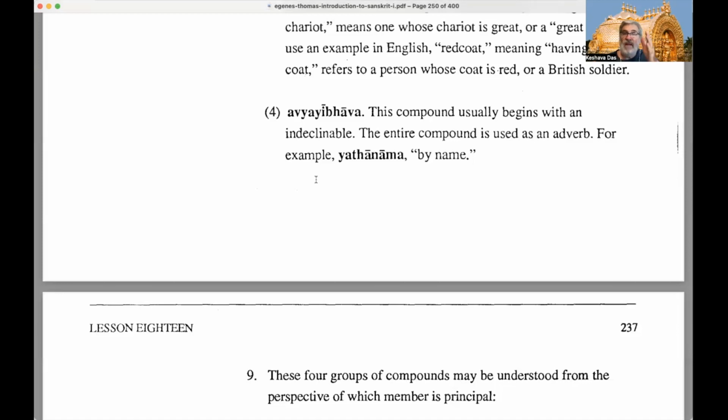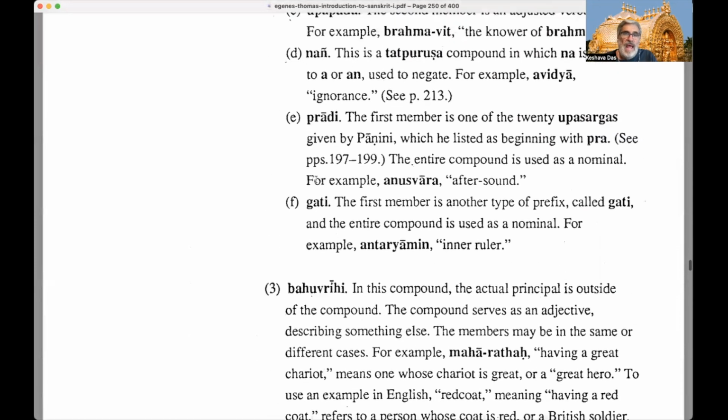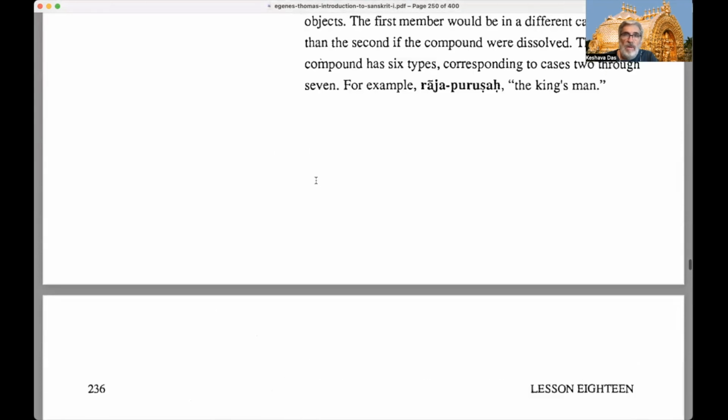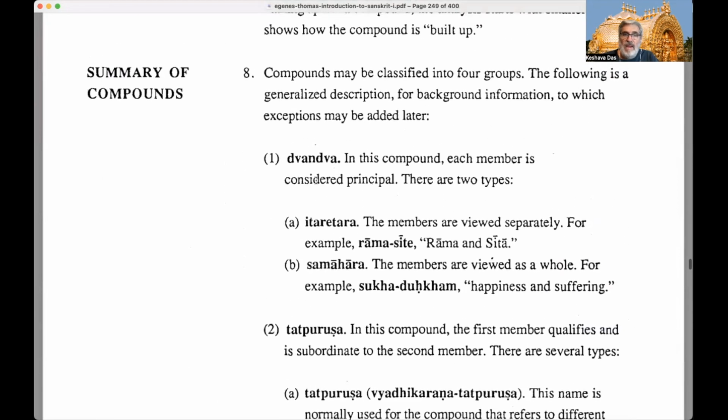We recognize it if the first part of it is an indeclinable word. How do we recognize a bahuvrihi? We recognize it if there's no principal word involved in the actual compound. It refers to somebody outside the compound, right? How do we recognize the tatpurusha? We recognize tatpurusha because the last part of the compound is the principal and the rest are descriptive, right? And how do we recognize a dvandva? Because all of them are principal.